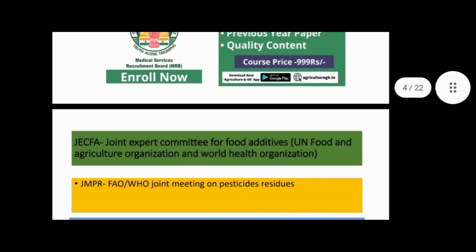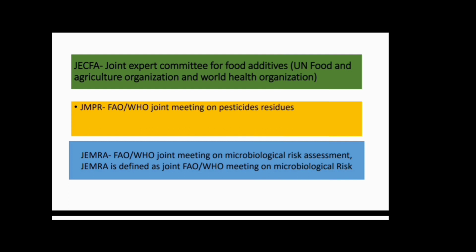Now move to the important point, which is today's talk about JECFA, JMPR, and JEMRA. So what is this? JECFA, JMPR and JEMRA. A basic introduction about all these things. JECFA basically deals with additives. As we all know, JECFA, JMPR and JEMRA, these three are all part of the Codex Alimentarius Commission, which is mainly for risk assessment. JECFA deals with food additives, JMPR deals with pesticide residue, and JEMRA deals with